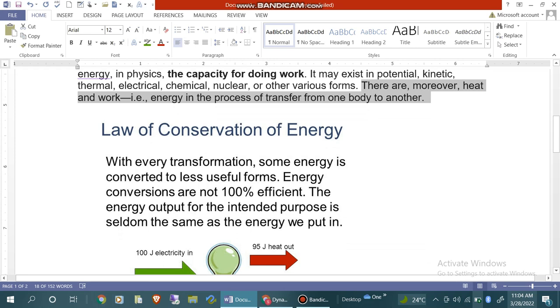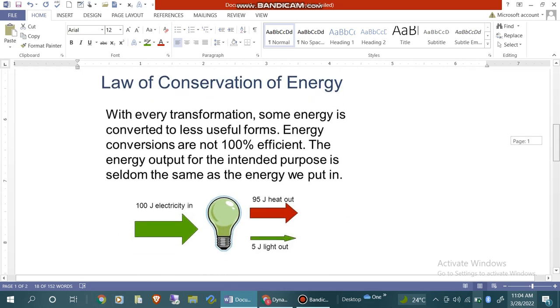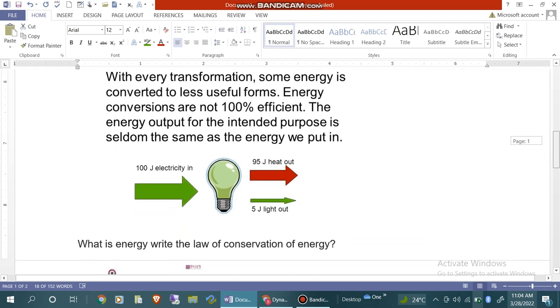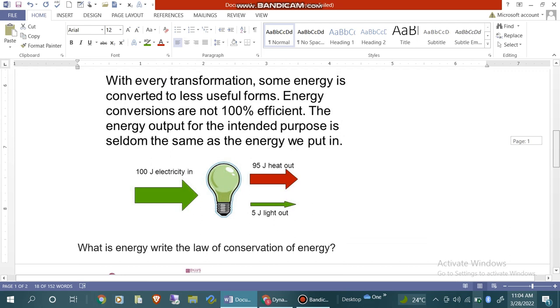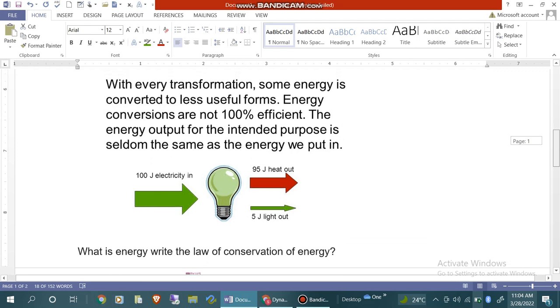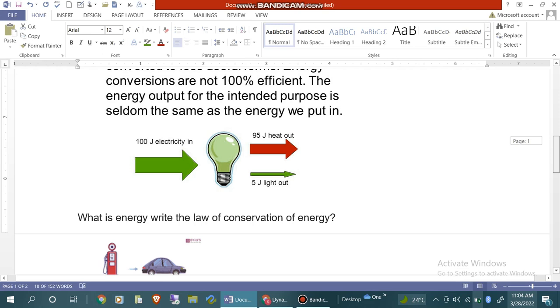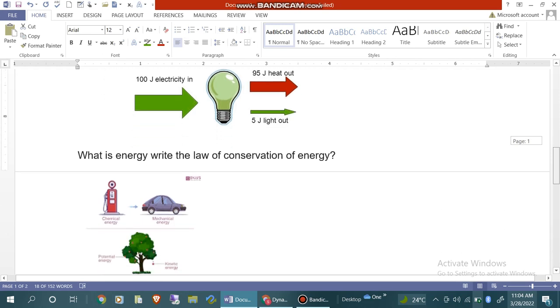Law of conservation of energy. With every transformation, some energy is converted to a less useful form. Energy conversions are not 100% efficient. The energy output for the intended purpose is seldom the same as the energy we put in.